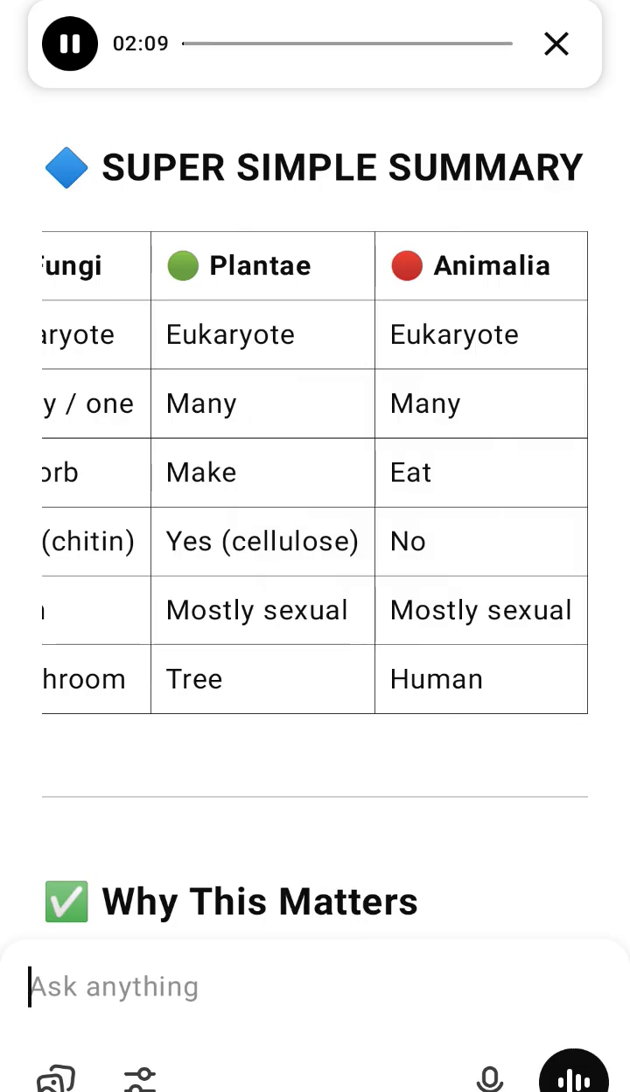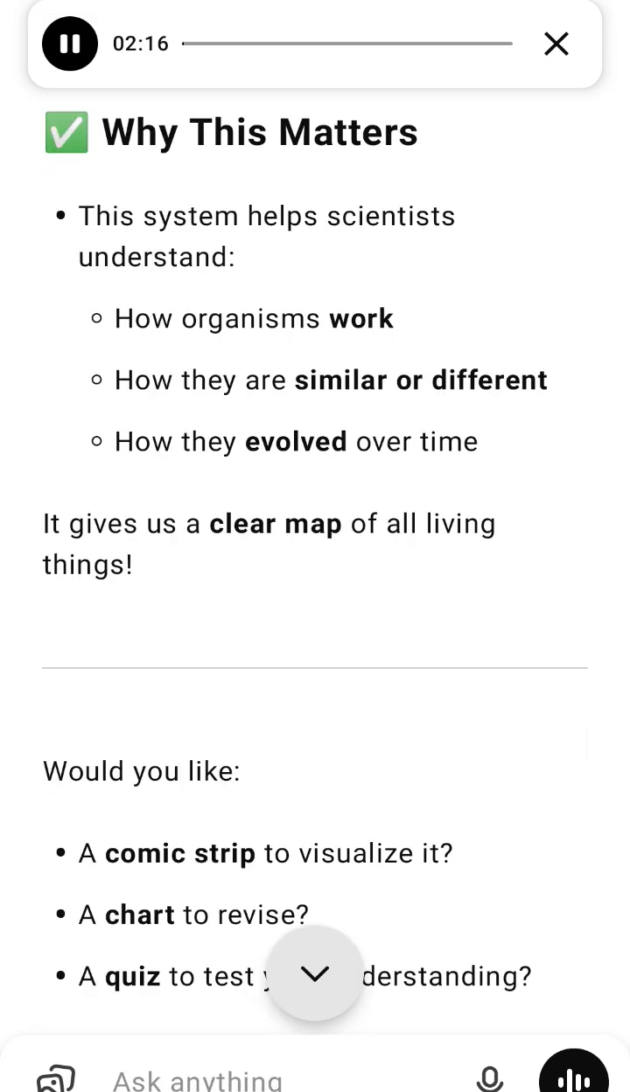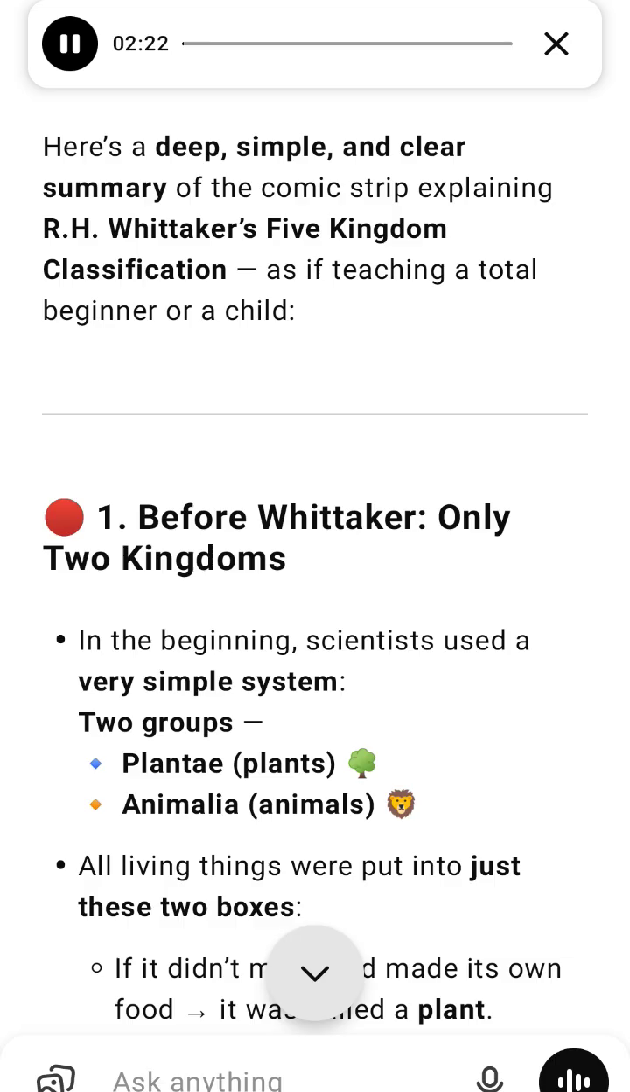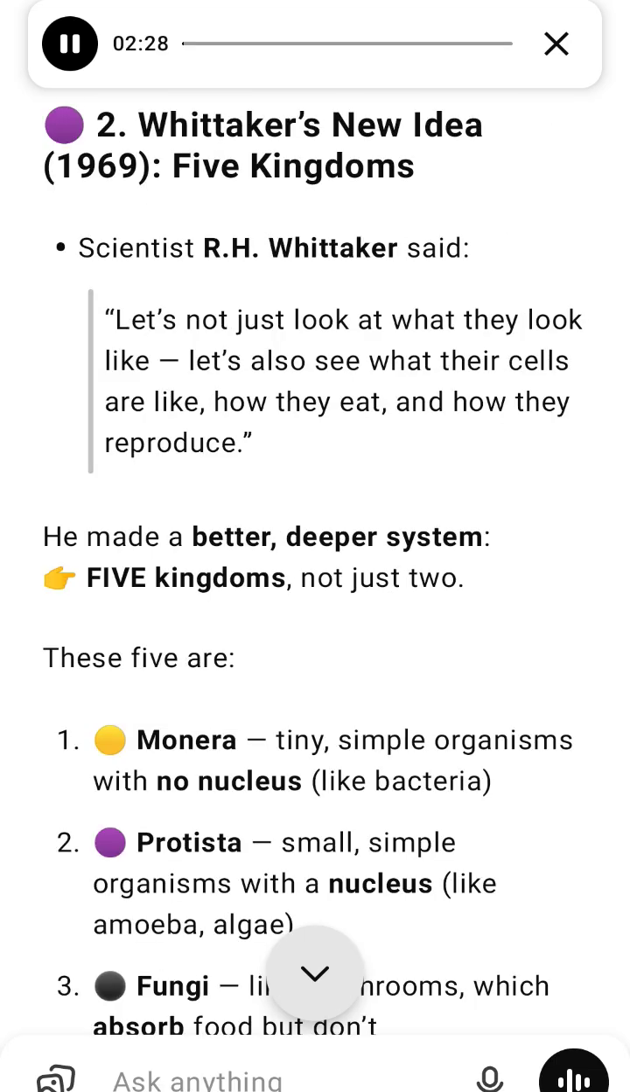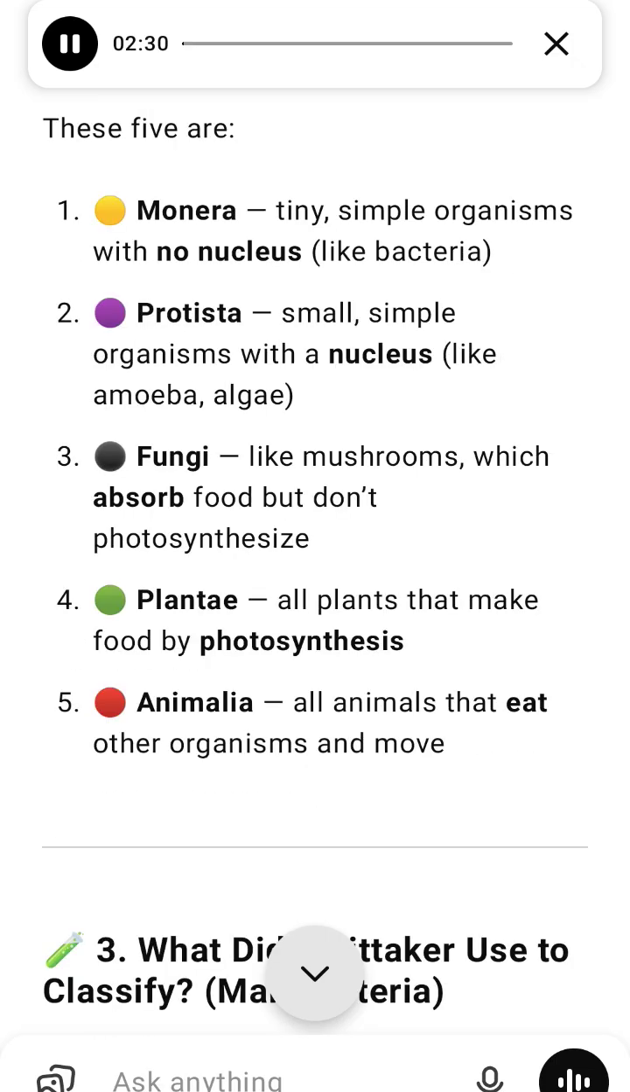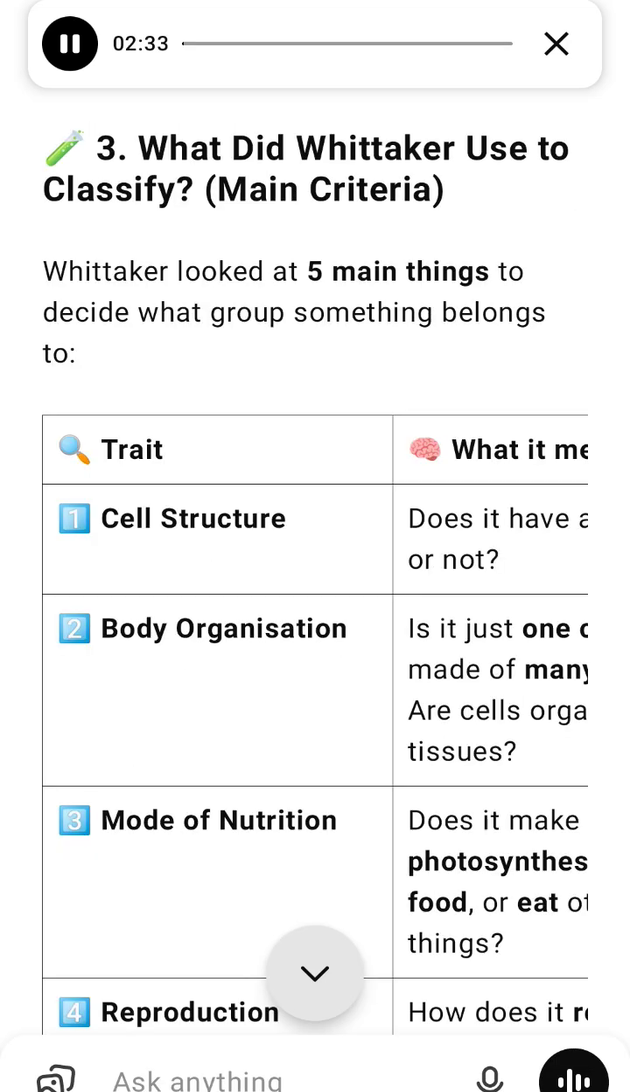4. Later, the 3-domain system. Scientists later broke Monera into 2 parts because bacteria actually come in 2 very different types: 1. Eubacteria, normal bacteria, and 2. Archaebacteria, ancient bacteria that live in extreme places. This led to 3 domains. Domain 1, bacteria. Domain 2, archaea. Domain 3, eukarya, everything with a nucleus: protists, fungi, plants, animals. So this newer system leads to 6 kingdoms, but you will learn that in higher classes.